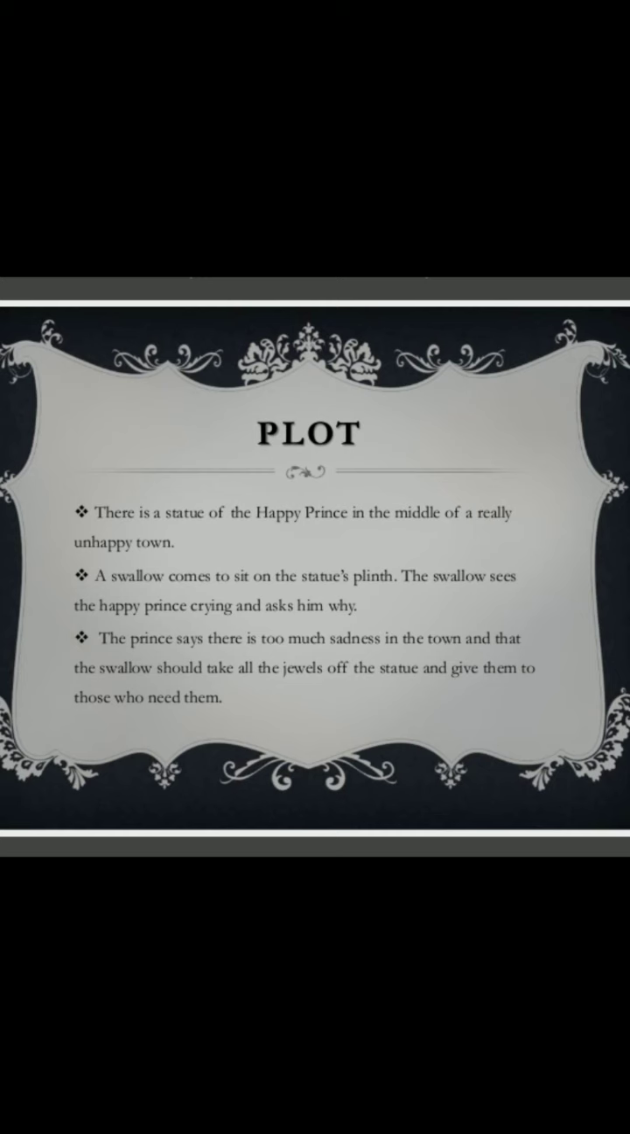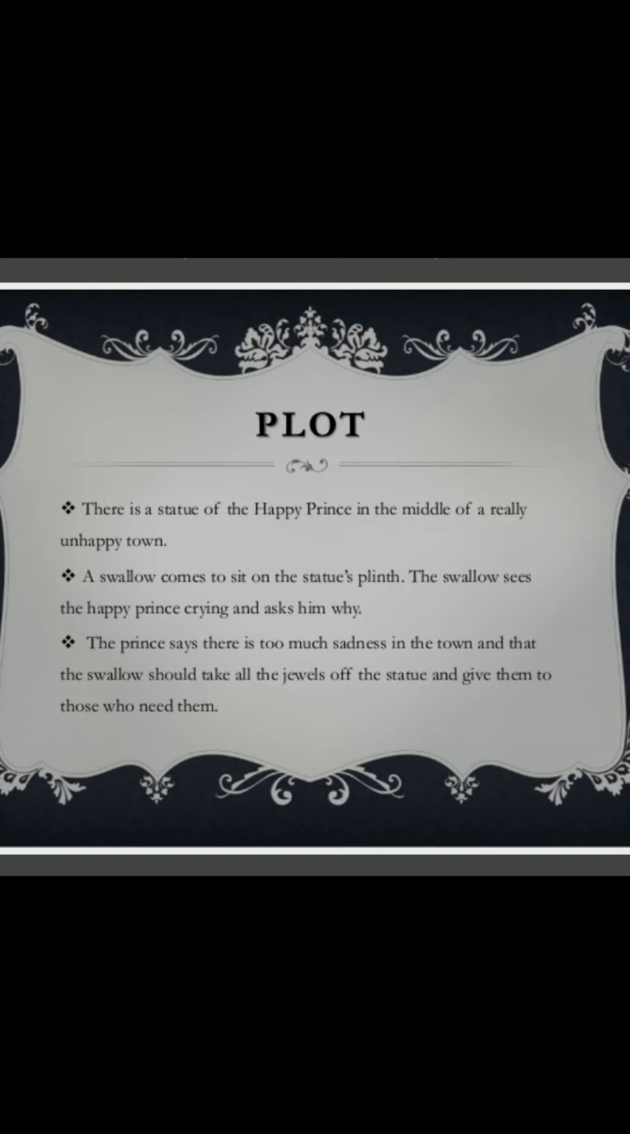One day, a swallow comes to sit on the statue. The swallow sees the happy prince crying and asks him why. Yes, when that bird came and sat on the foot of that statue, he observed that something was dropping on his head. The sun was shining. Then he notices that the prince was crying and asks why he was crying at that time.